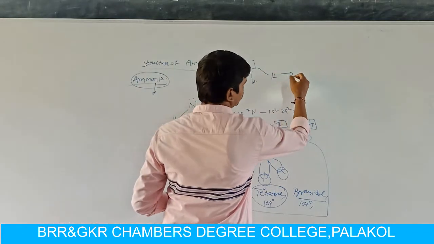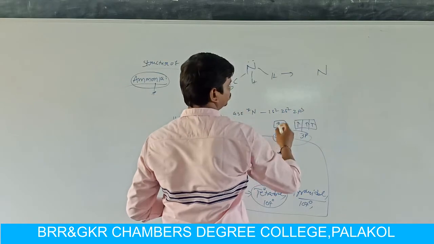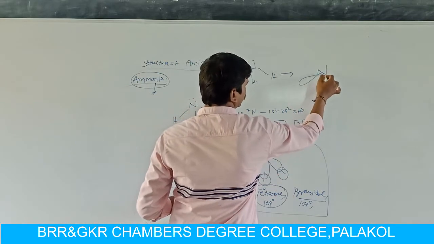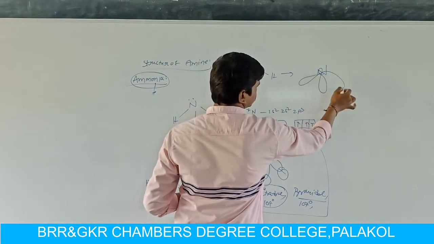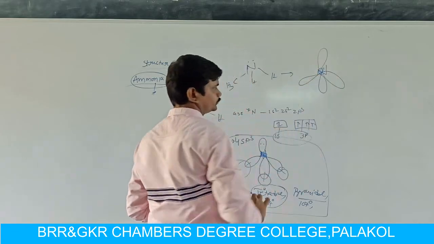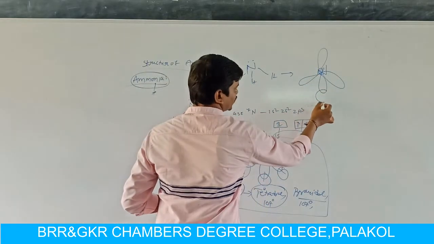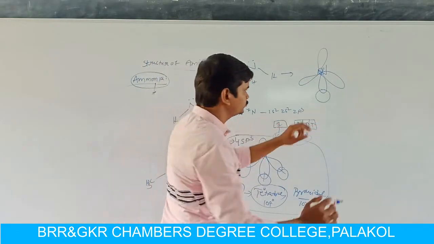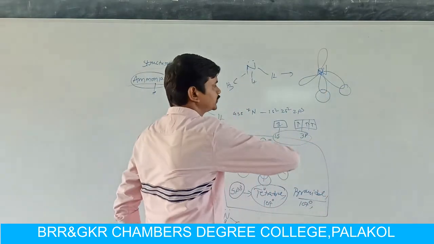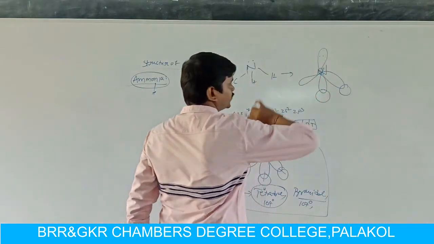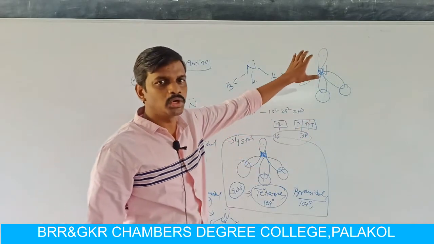Now we have to draw the orbital structure of a primary amine. Here we have four sp3 hybridized orbitals. One sp3 hybridized orbital overlaps with a hydrogen atom, another sp3 hybridized orbital overlaps with the second hydrogen atom, and the third sp3 hybridized orbital has the lone pair of electrons.